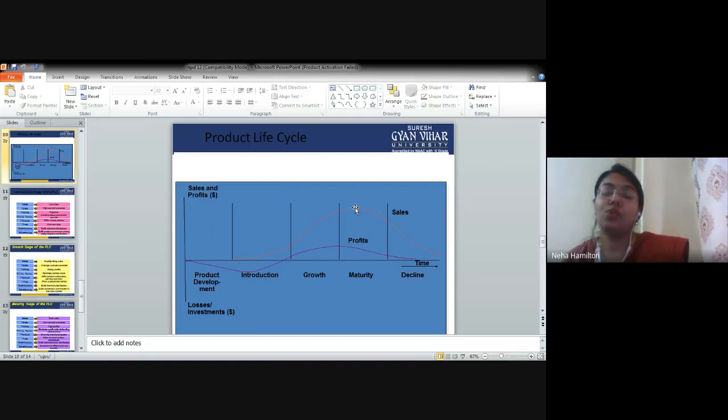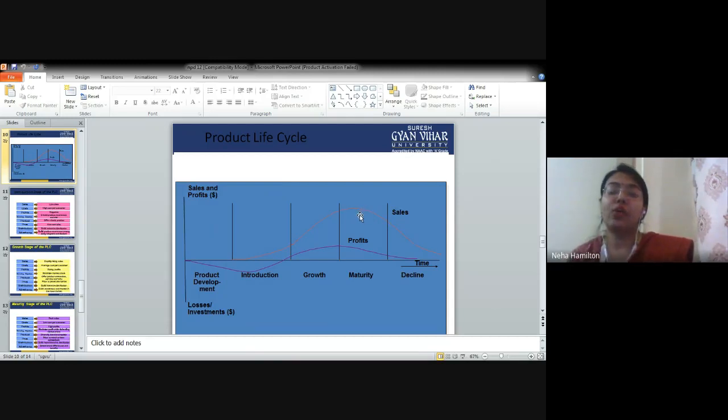Kodak was using reels, and people were moving to digital photo clicking and taking photos, and Kodak was not able to cope up with this new technology, and that's why it is extinguished from the market, right? So you have to keep changing the type of technologies you use in your product, especially if you are dealing in any kind of electronics or digital product, right?